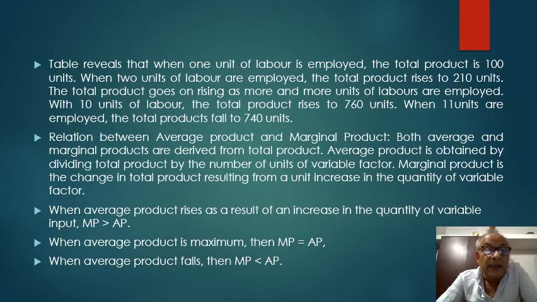It will be seen in the diagram. When average product is maximum, then marginal product is equal to average product. When average product falls, then marginal product is less than average product. These are the relations between average product and marginal product.